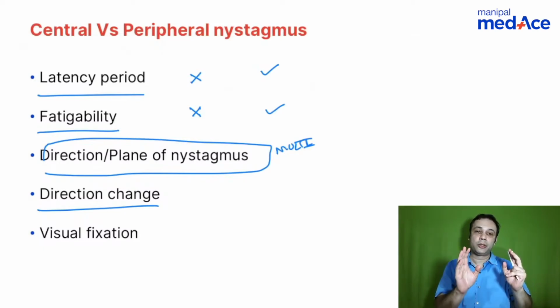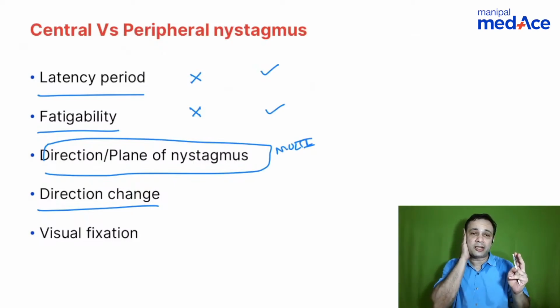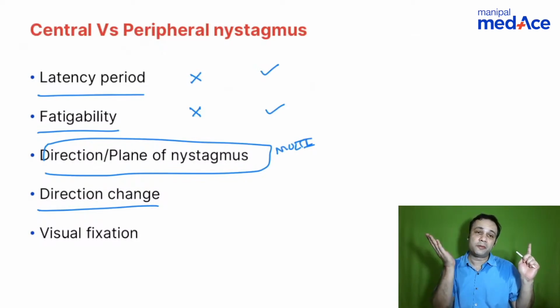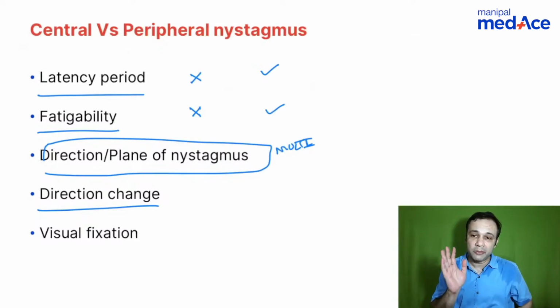So that is why I told you, if there is an irritative lesion, for me it's easy to describe with the right side. So if there is a paretic lesion on my right side, what will happen? The direction of the fast phase will be towards the left. If I have an irritative lesion of Meniere's disease on my right side, the direction of the fast phase will be towards the right. Hope that makes it clear, Stardust.